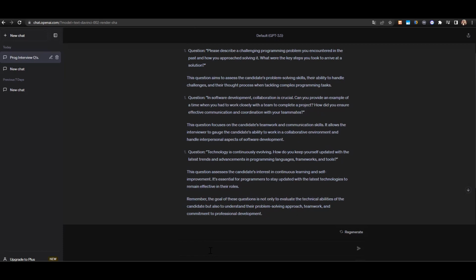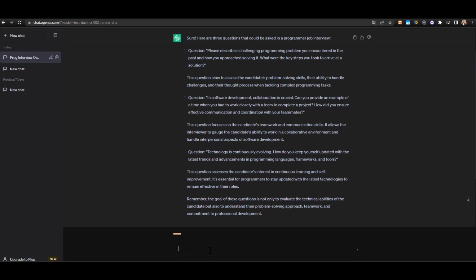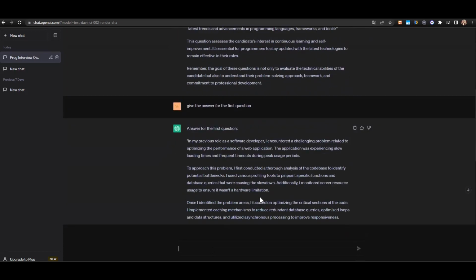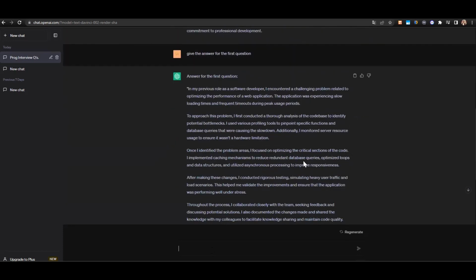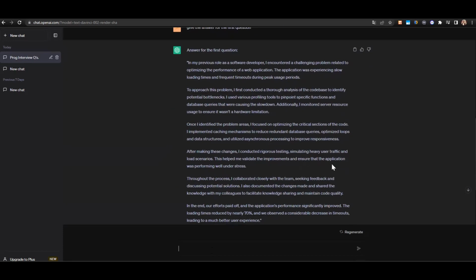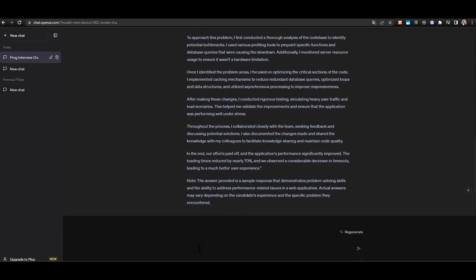Now, if we ask ChatGPT to give us the answer for the first question, here we see a detailed answer for the first question. And the cherry on the cake is that we have a note at the end.